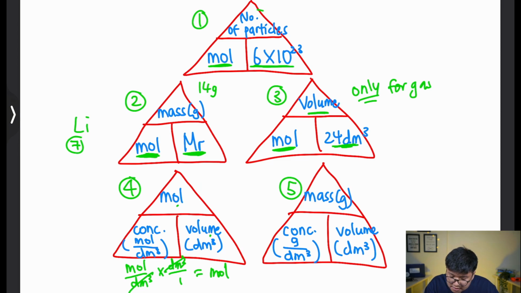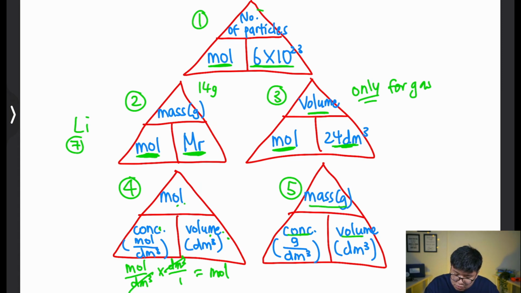Okay, and the final magic triangle, okay, same thing, concentration times volume, you will get mass now. Because for magic triangle 5, the concentration is gram per dm cube rather than mole per dm cube. So if you take gram per dm cube times dm cube, you will get gram.